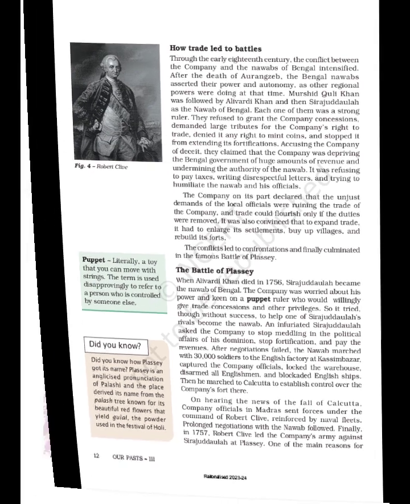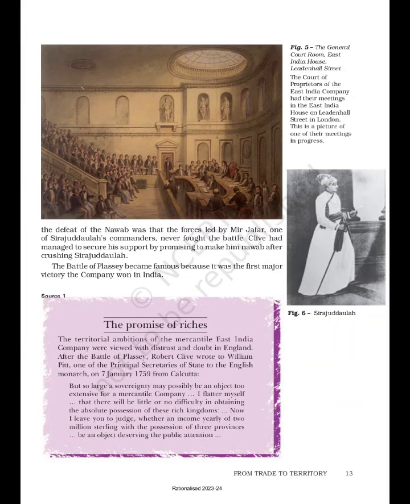Figure 5: The General Courtroom, East India House. The court of proprietors of the East India Company had their meetings in the East India House on Leadenhall Street in London. This is a picture of one of their meetings in progress.